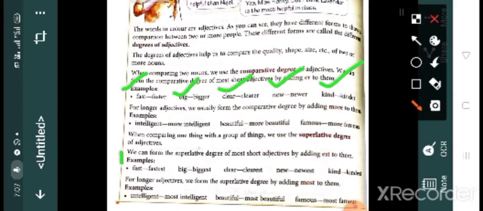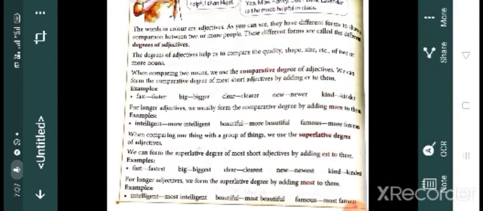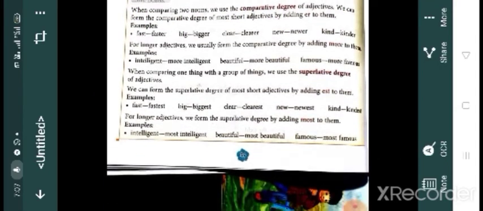All these given adjectives are short. So, we can form the comparative degree of these short adjectives by adding er at the end. Okay, it is only for short adjectives. And for longer ones, another rule. Two rules are there. First rule, if the given adjective is short, we can add er at the end of that adjective to form what? Its comparative degree.